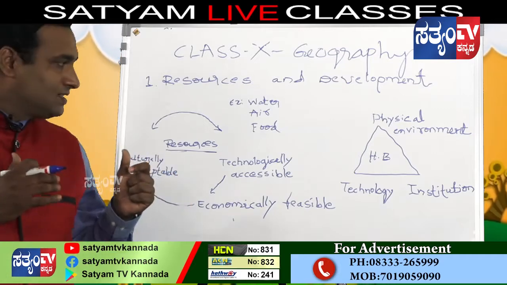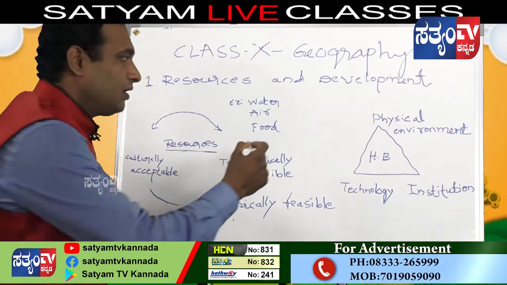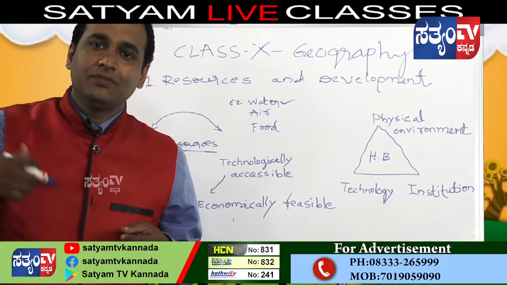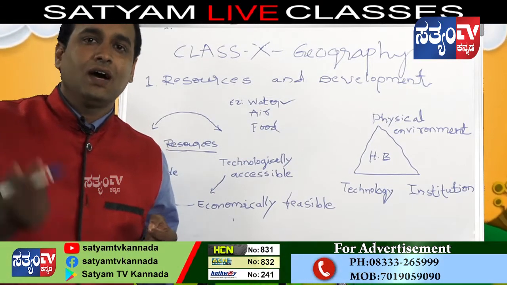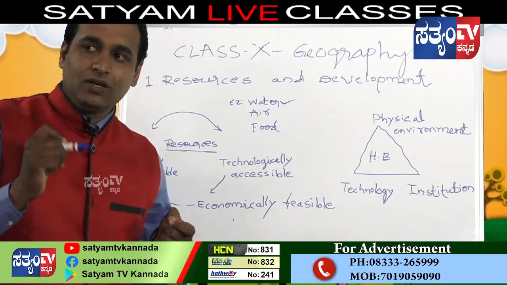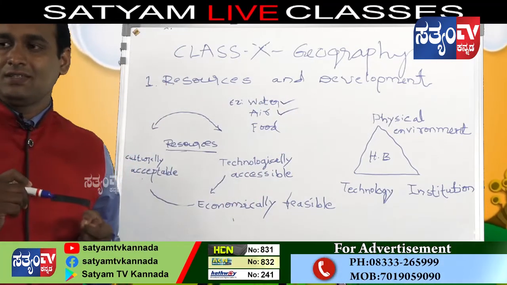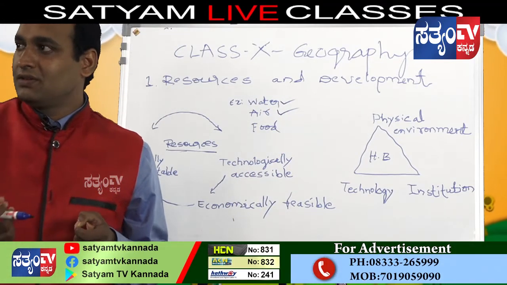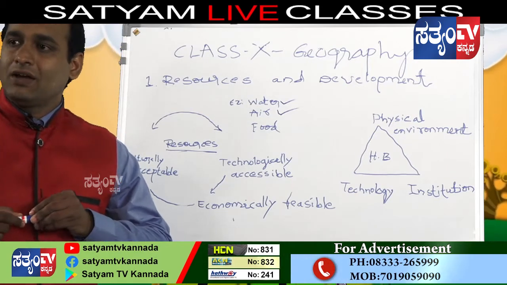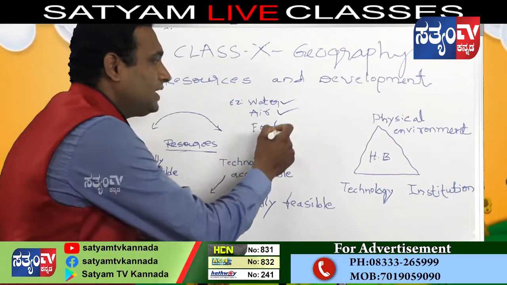For example, before I told you about water. Yes, water is essential for us, and without water we can't live on the earth. Water is the most important resource. Next, air. Air is also a resource. We can't breathe without air. Oxygen is the most important resource. Next, food.